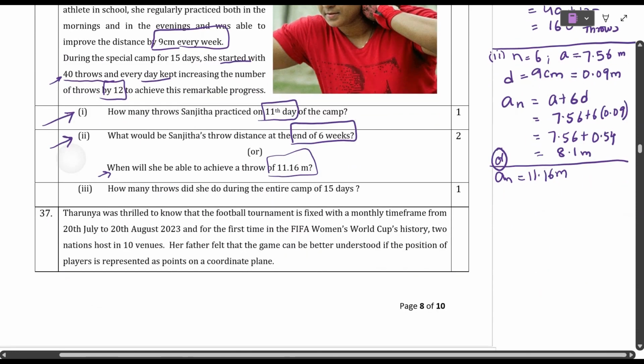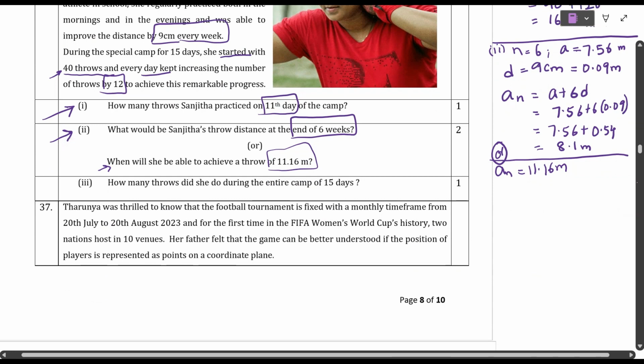So let us find n here. What is the formula? 11.16 is equal to a, that is 7.56, plus n minus 1 into d, that is 0.09. Now solve for n. So 11.16 minus 7.56 is equal to n minus 1 into 0.09. Very, very easy, students.